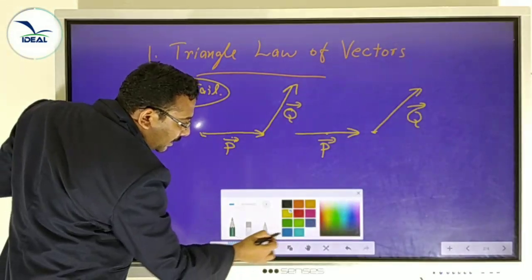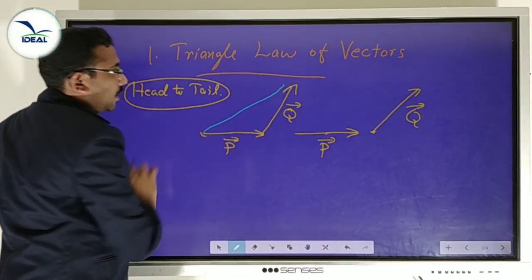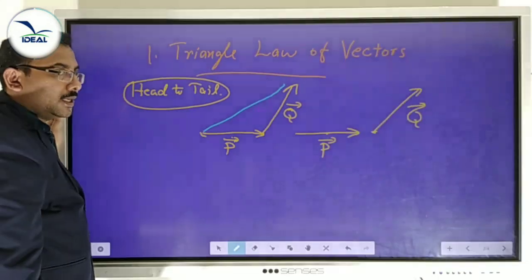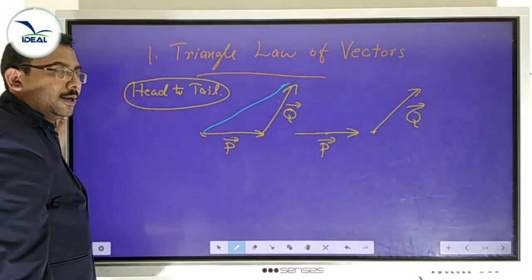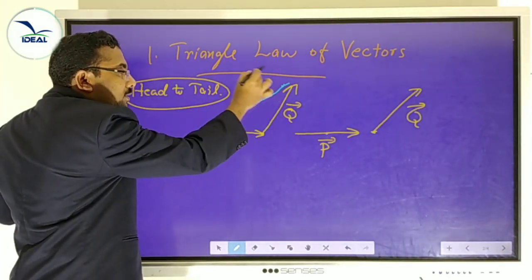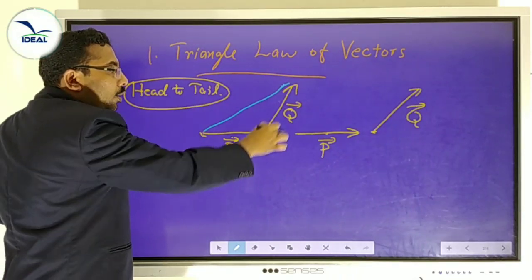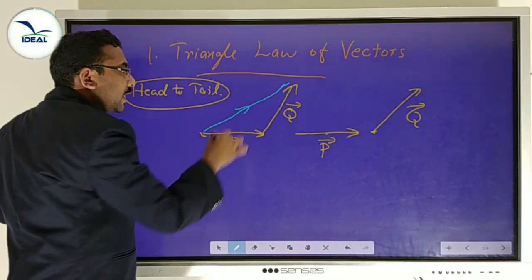Then the resultant is the third side of the triangle. The third side represents the resultant. What is the direction? This is an anti-clockwise direction. Then the resultant is in the clockwise direction.